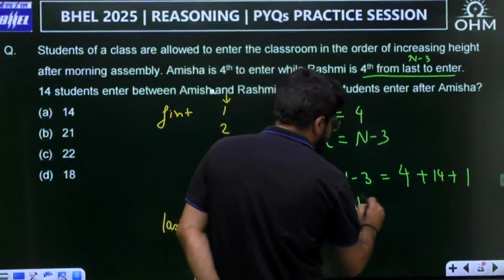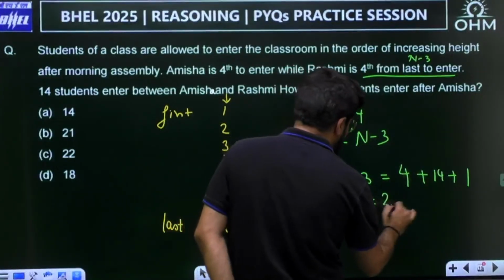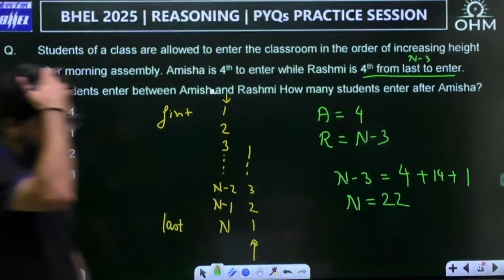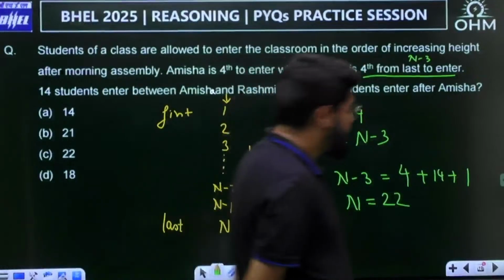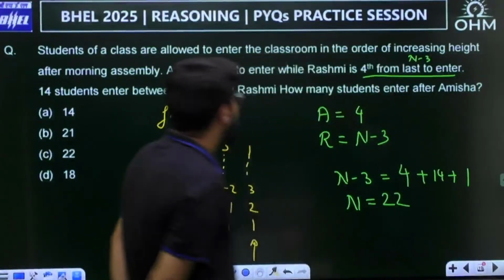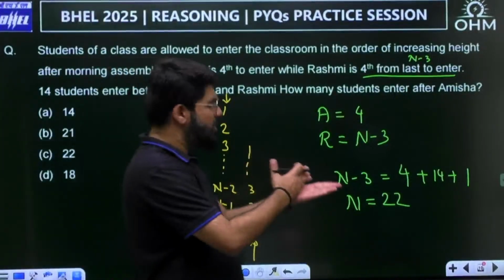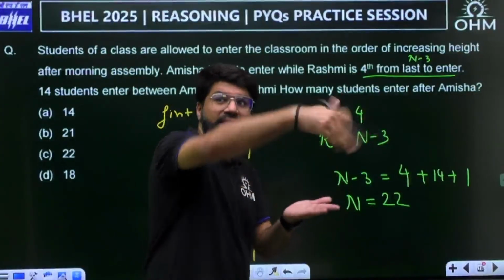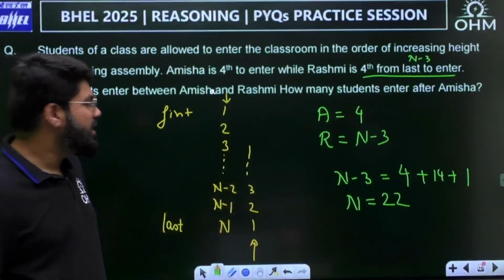So n is actually how much? 14 plus 4, 18 plus 1, 19 plus 3, 22. N should be 22 because from the beginning, Rashmi should be 19th. Amisha is fourth. There are 14 more in between them, and then will come Rashmi. So 19th. So n minus 3 is 19, n is 22.